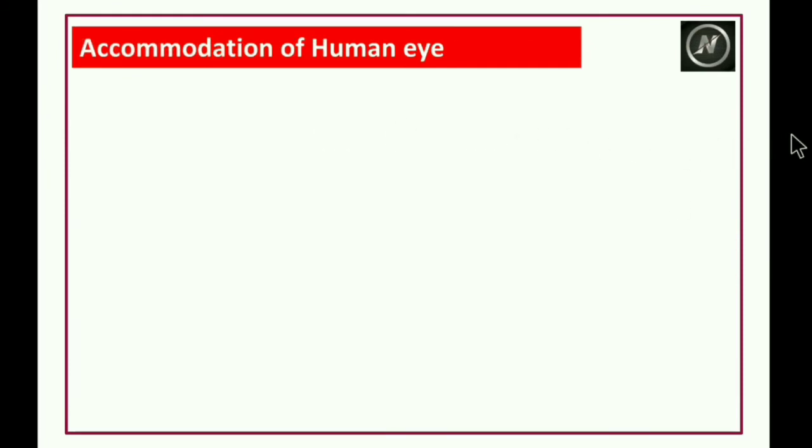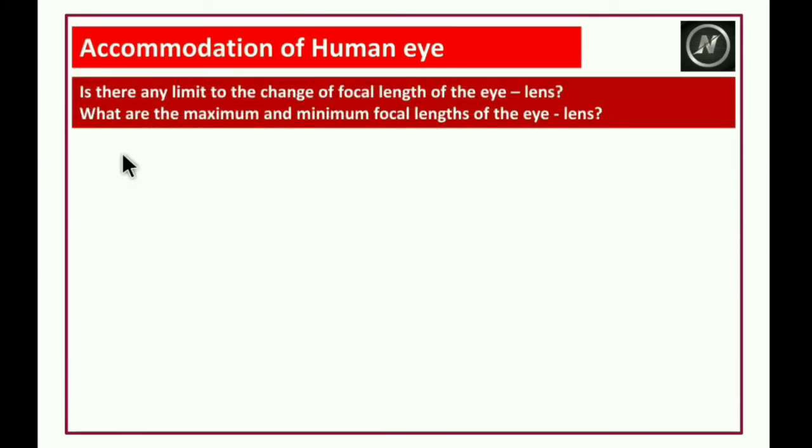Accommodation of the human eye. Is there any limit to the change of focal length of the eye lens? What are the maximum and minimum focal lengths of the eye lens?